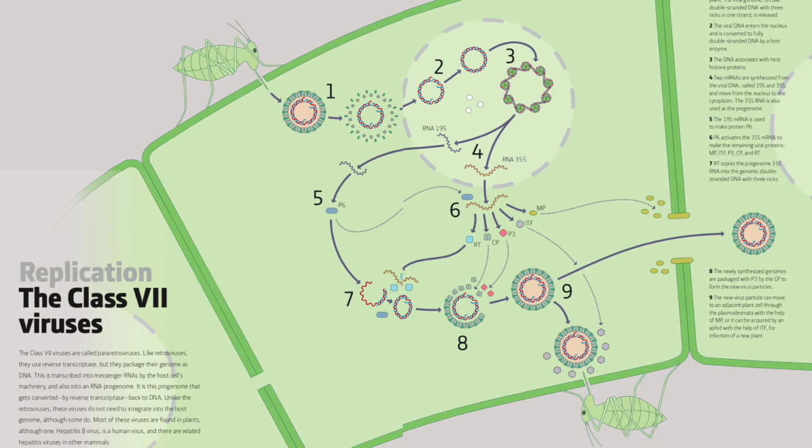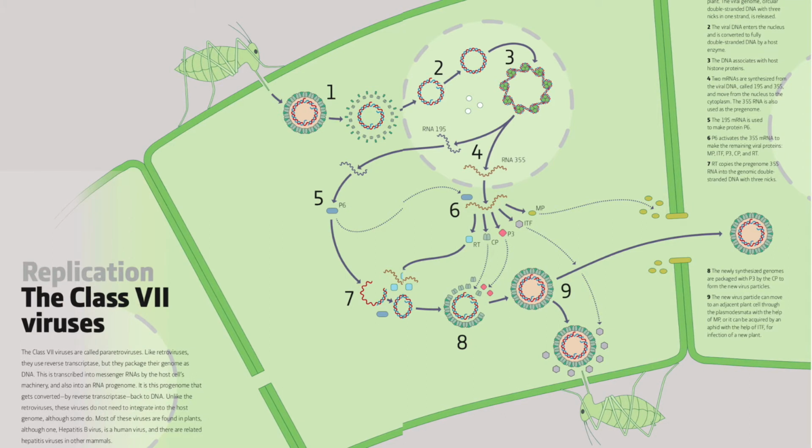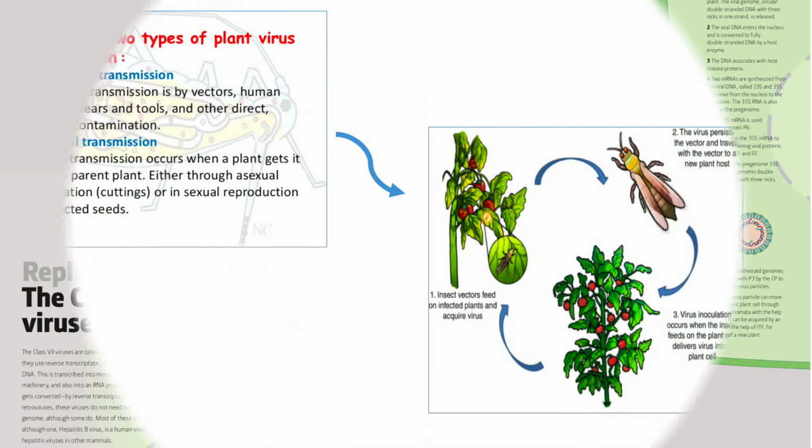Unlike the retroviruses, these viruses do not need to integrate into the host genome, although some do. Most of these viruses are found in plants, although one, hepatitis B virus, is a human virus, and there are related hepatitis viruses in other mammals.